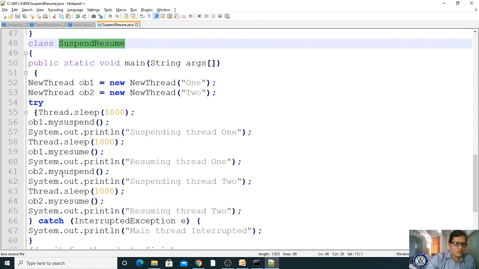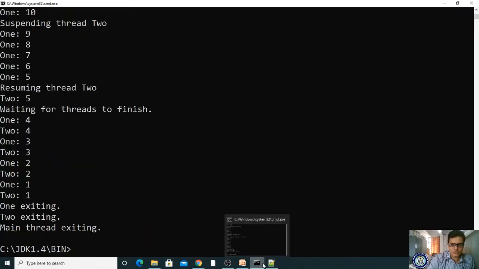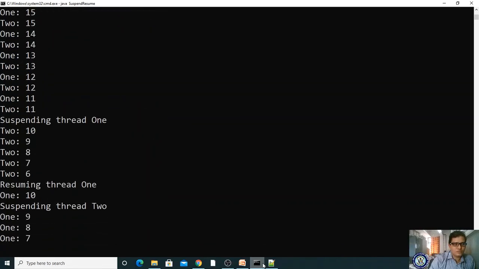When you call this suspend method, it is waiting, and within that waiting time, object 2 is resumed. Object 1 you are suspending and object 2 resuming. Object 1 suspend, object 1 resume, object 2 suspend and object 2 resume. Got it? In the meanwhile, it will evaluate. Let us check. So please observe here.